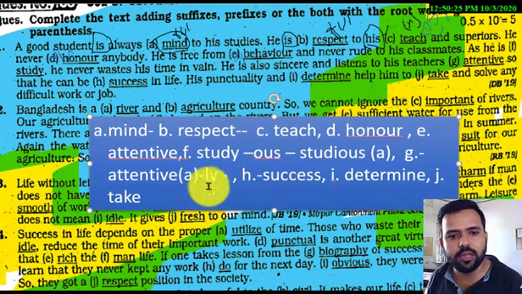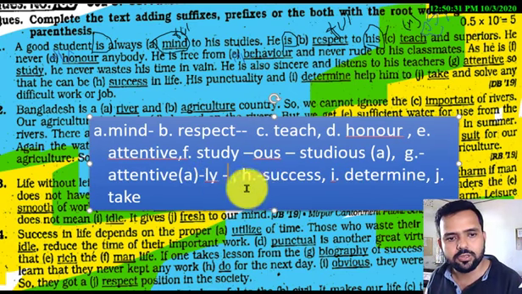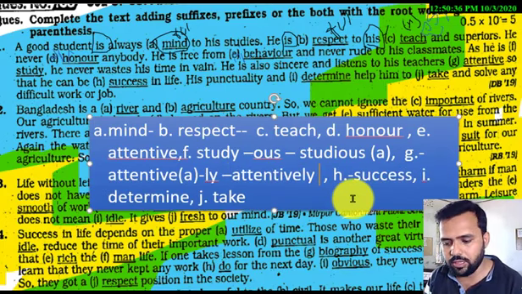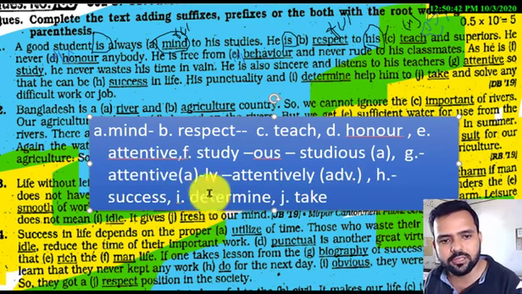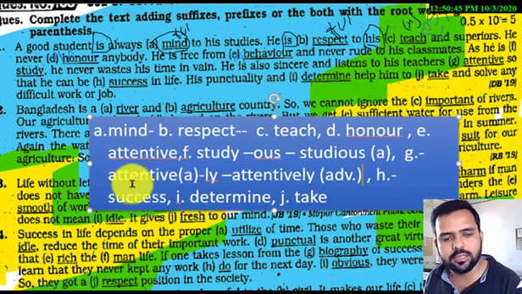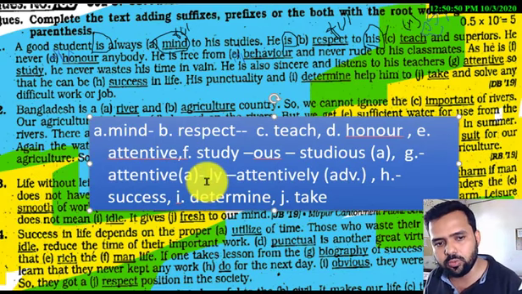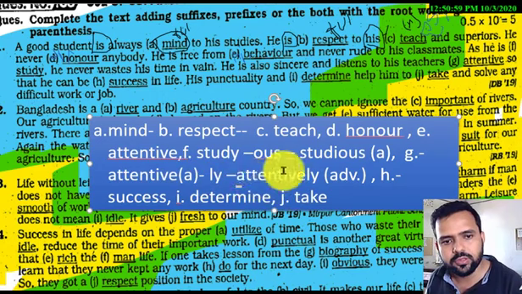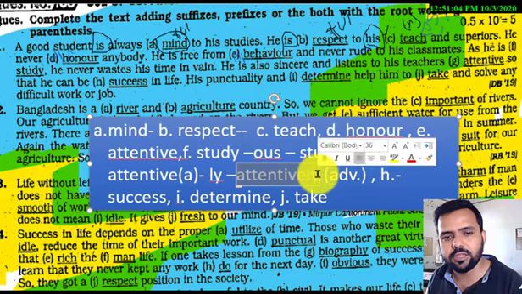After an adjective, if you add ly, the adjective changes into an adverb. So here the correct answer will be attentively. Attentively is an adverb, that's why I'm writing adverb here. I have just explained a rule: after adjective, if you add ly, the adjective turns into adverb. According to this rule, I have shown you how to change adjectives into adverbs. So here the correct answer is attentively.